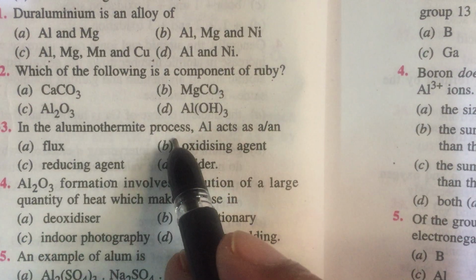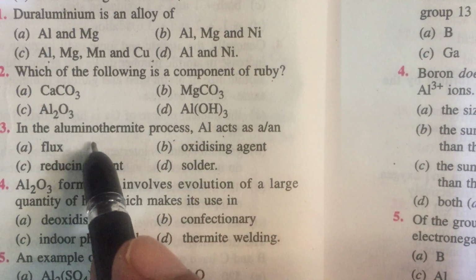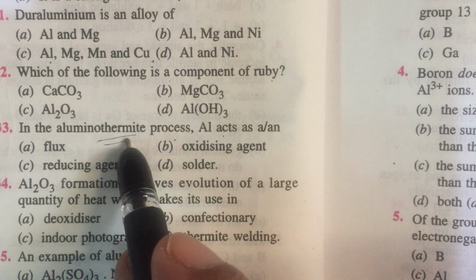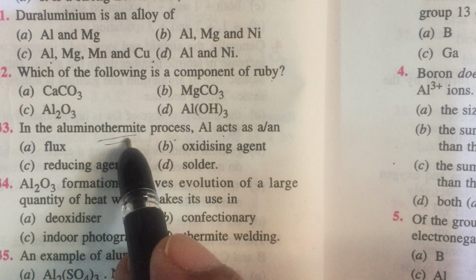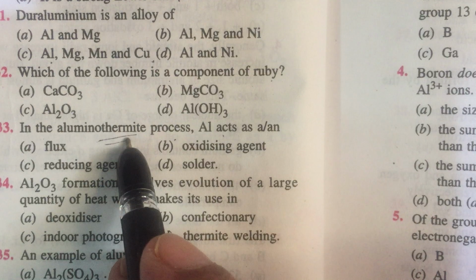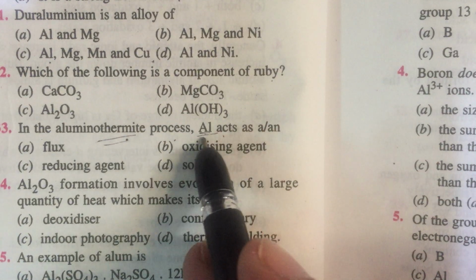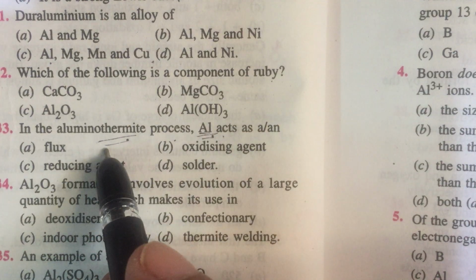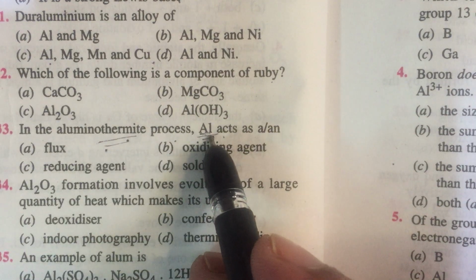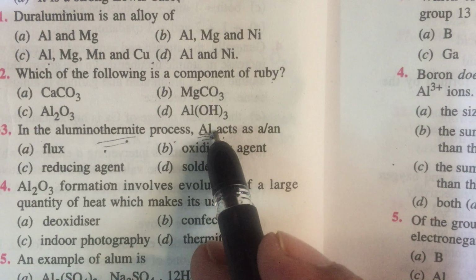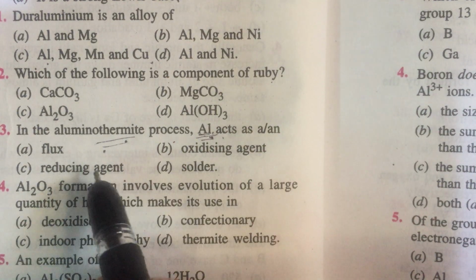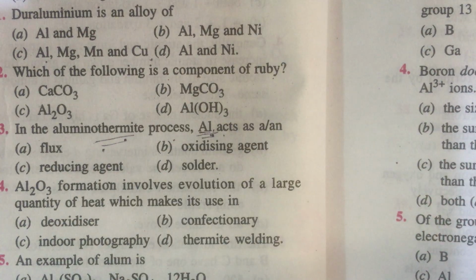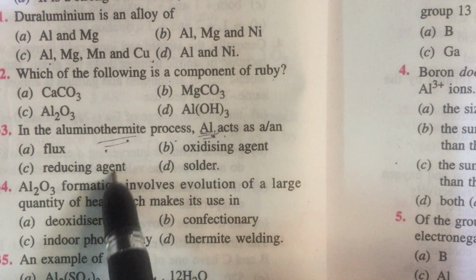In the aluminothermy process, aluminum acts as what? The aluminothermy or thermite process is a process where metal oxides like Fe2O3, MnO2, Cr2O3 are heated with aluminum powder. Aluminum acts as a reducing agent and converts Fe2O3 into iron, MnO2 into manganese, Cr2O3 into chromium, etc. In this process, a lot of heat energy is generated, due to which the metal produced will be in the molten state. So it is acting as a reducing agent.